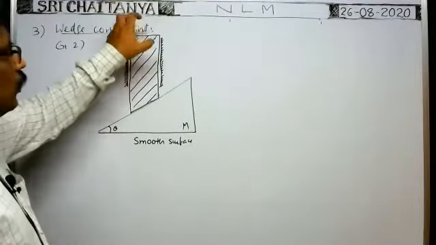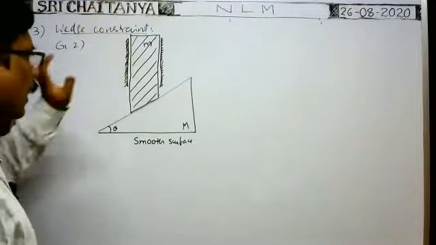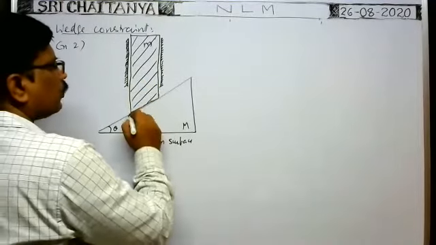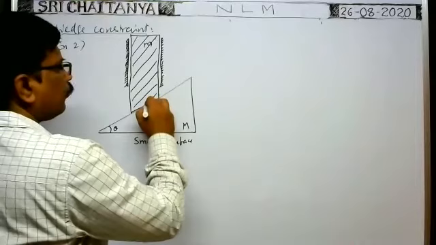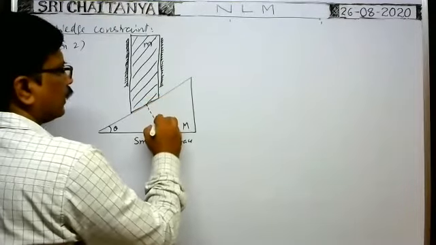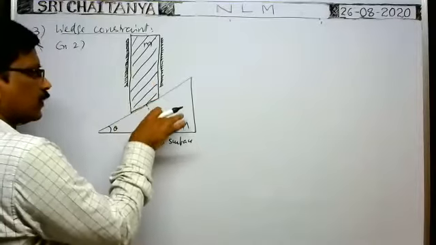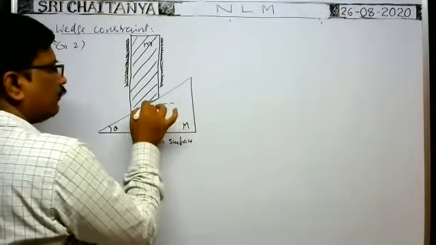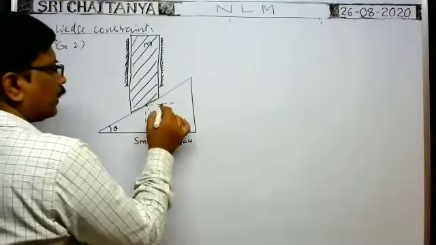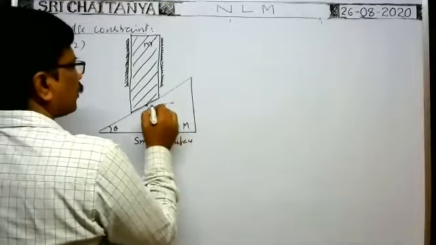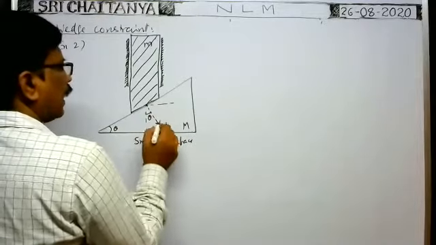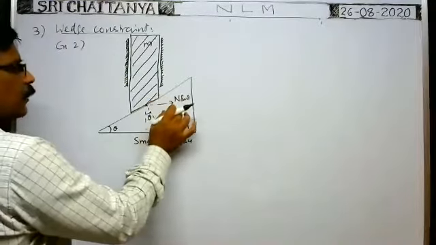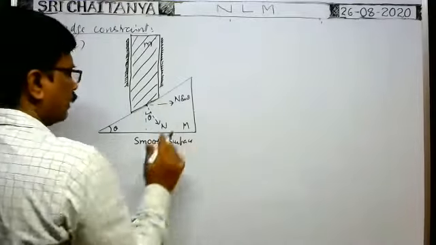Now whenever you release this block, as the bottom surface of the block is in contact with the inclined surface, a normal force is exerted perpendicular to the plane of contact. In this direction, normal force is exerted by the block on the wedge. Its component acts horizontally and vertically downwards. If the angle is theta, the normal force component in the horizontal direction is N sin theta. Because of this N sin theta component, the wedge moves towards the right.